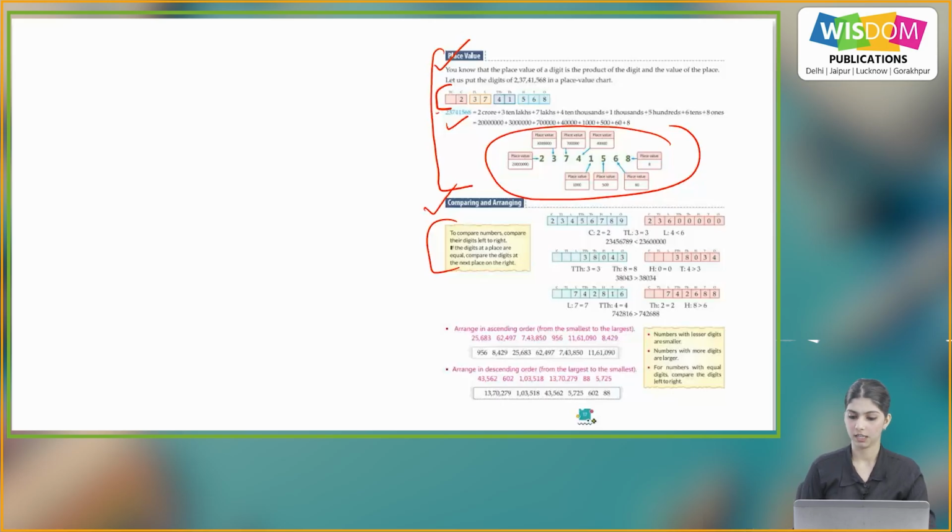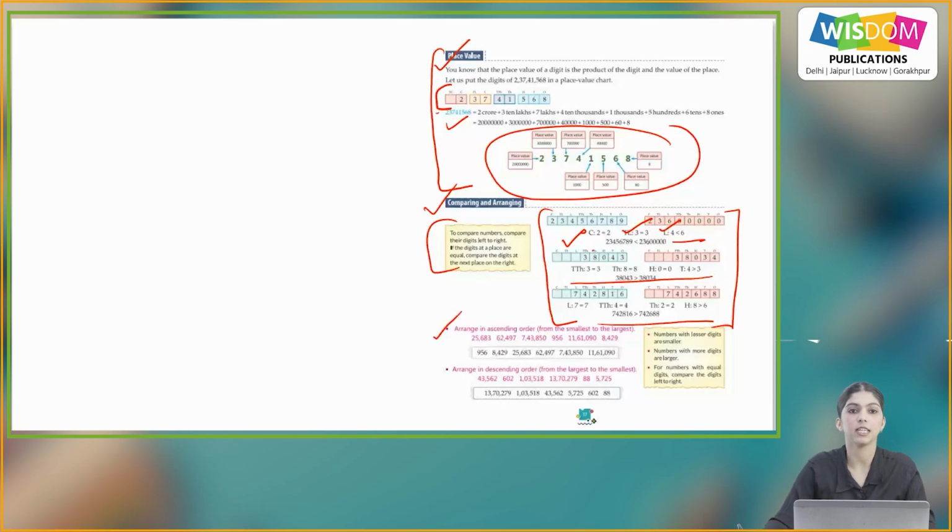Like here, first we compare the crore place, then ten lakh, then lakh. Because the crores and the ten lakh places have the same digit, we compare the lakh. So 4 is less than 6, so we got our largest number. So this is how we compare our digits.